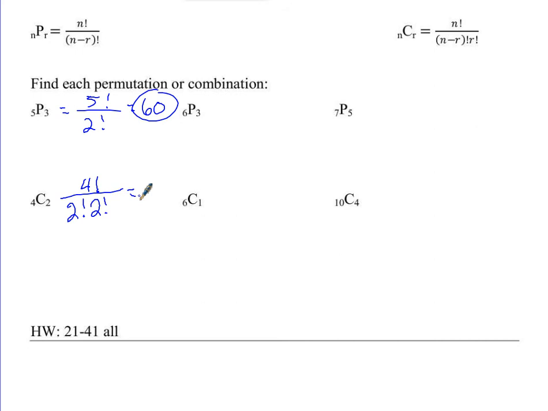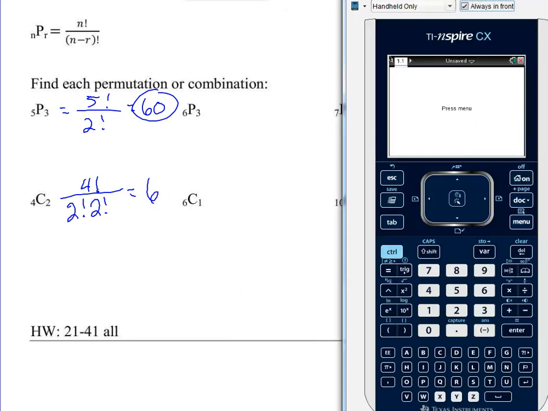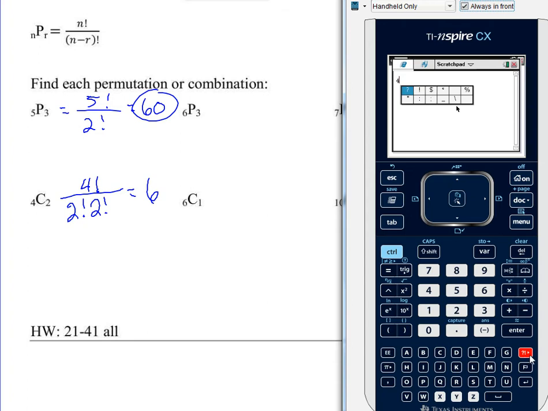It's 6. So to put that into the calculator, let me bring up the calculator here. That's the graph. There we go. I want 4 factorial. So that's down here. Okay, and then I'm going to divide by 2 factorial times 2 factorial. So I need parentheses so that everything that I have in the denominator stays in the denominator.